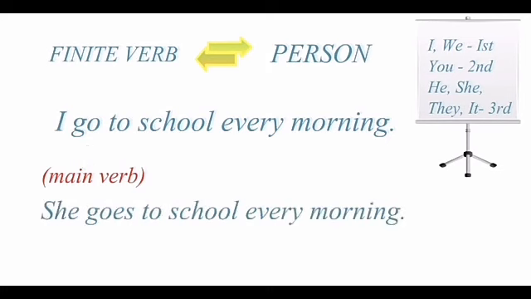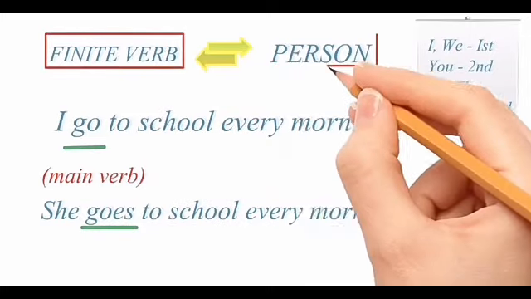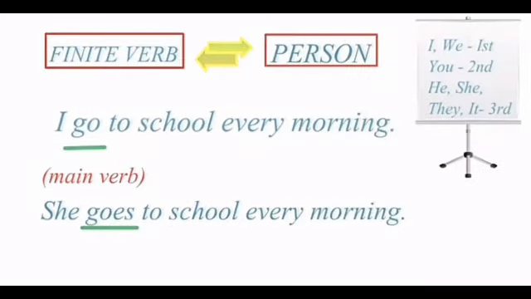See another example. She goes to school every morning. Here she is a third person pronoun and now the verb go has been changed to goes and accordingly the verb is changed. Hence finite verb changes according to the person.